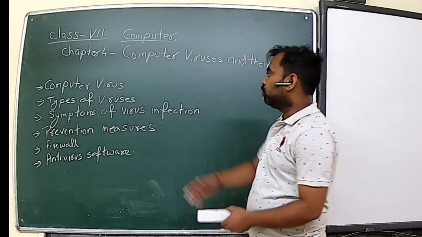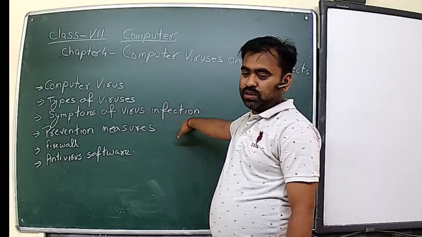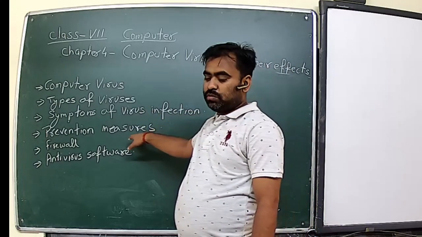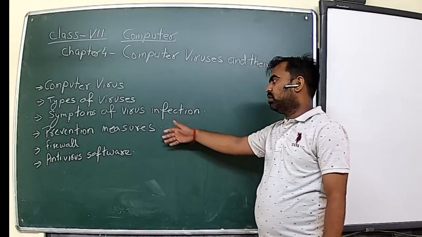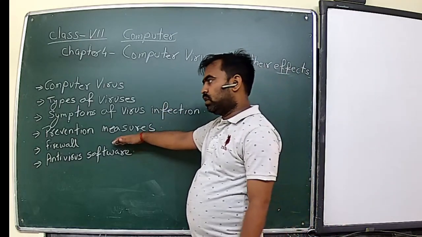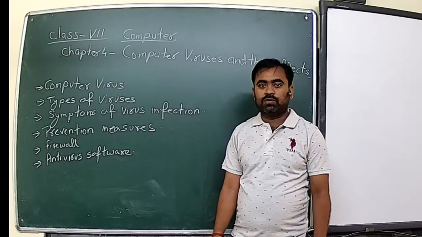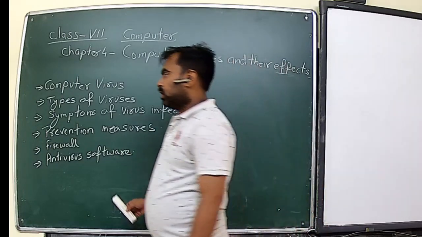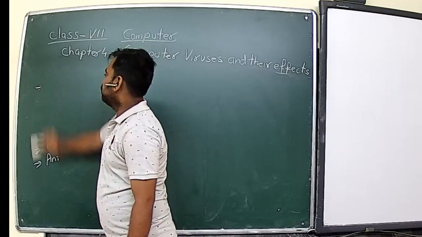The first one is computer virus and types of viruses, symptoms of the computer viruses, then prevention measures which can be taken to prevent the system from getting infected by the virus, then what is a firewall, and at the last the antivirus software. Okay, so let's start our session.